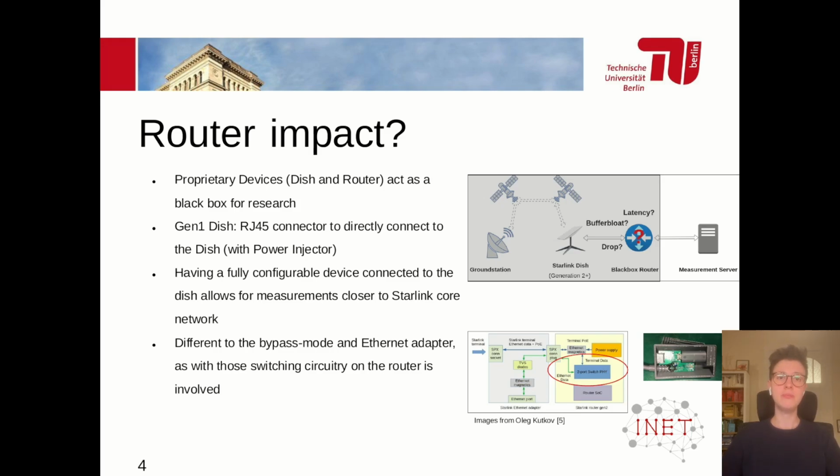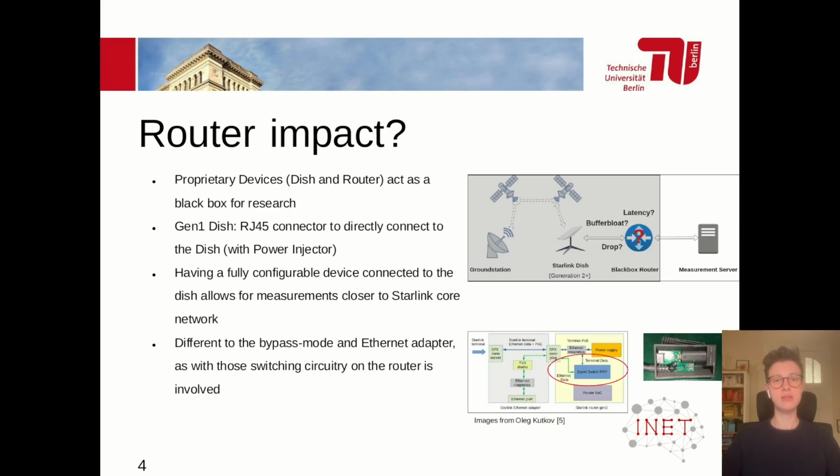Any consumer Starlink setup usually consists of two proprietary devices. You have the dish and also the router. Generation 2 dishes and those younger than that practically enforce the two-device setup because of a proprietary connector. You can't really connect anything else to the dish without substantial effort modifying the connector. And as such, our understanding of these patterns relies on setups where the router is connected to the dish, used in bypass mode, and there's an Ethernet adapter connecting either further switches or directly the measurement machine.